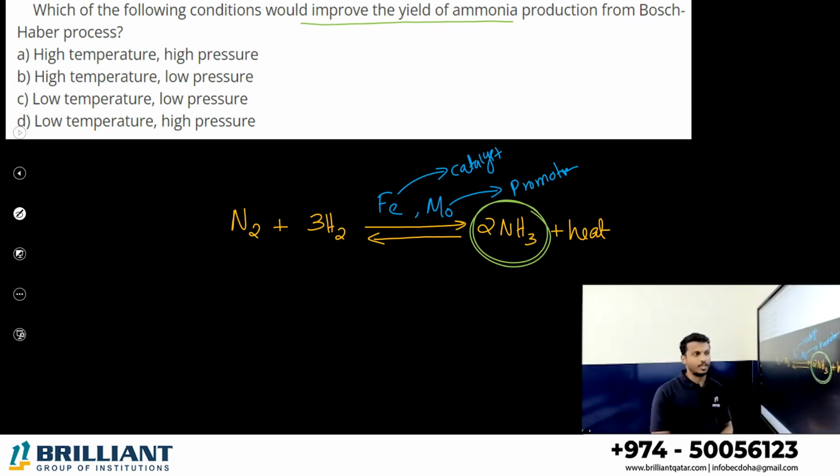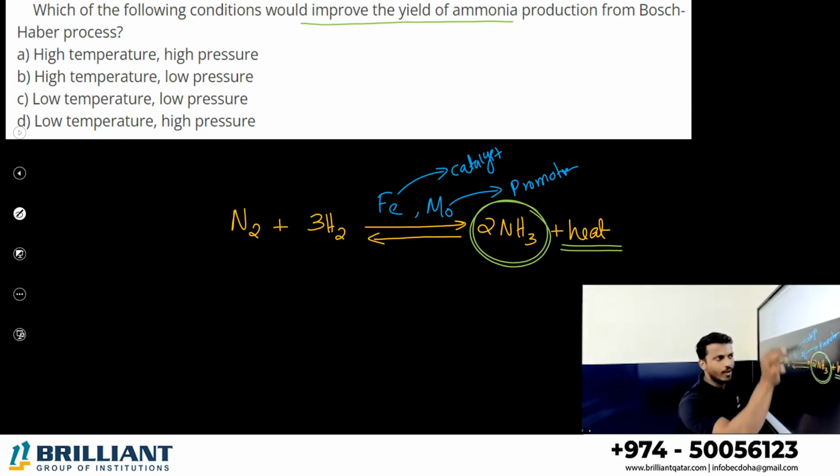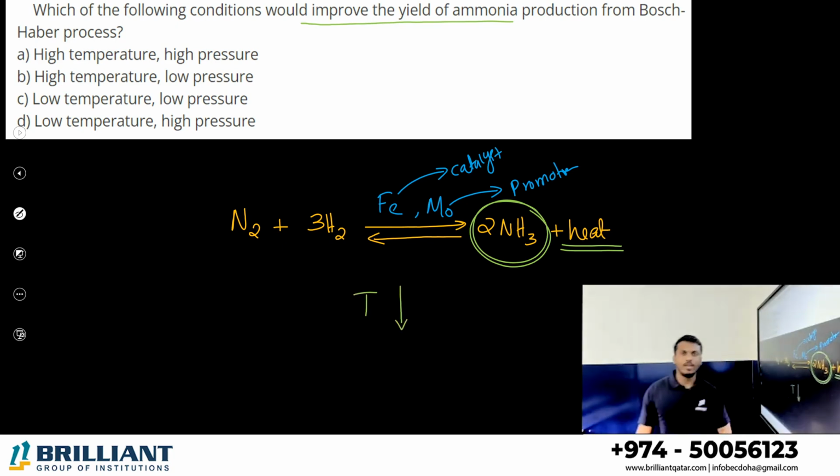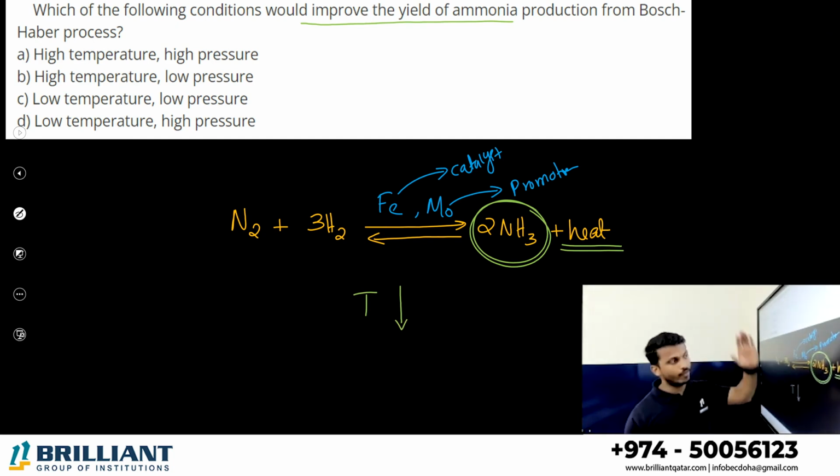You already know it is an exothermic reaction. If you want a forward reaction for an exothermic reaction, you should decrease the temperature.